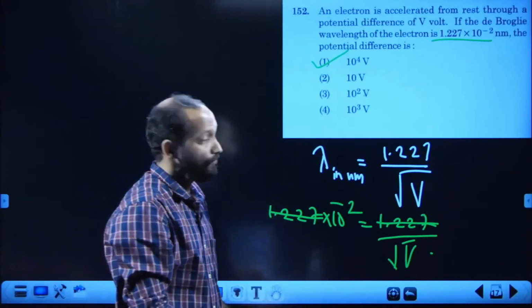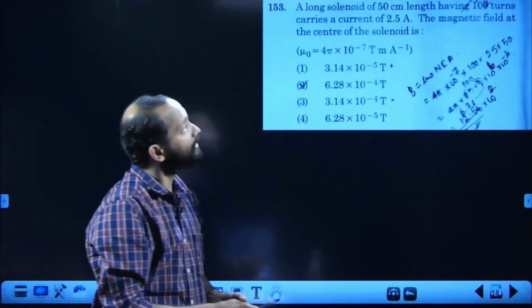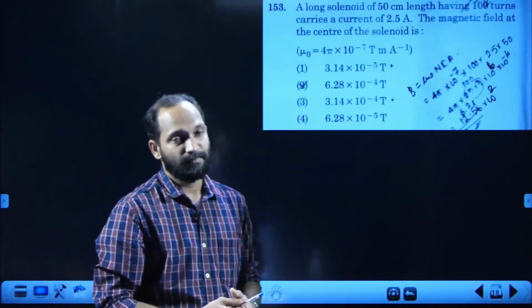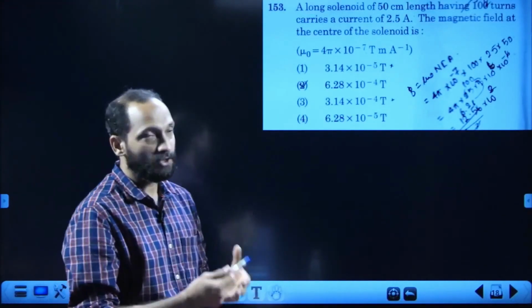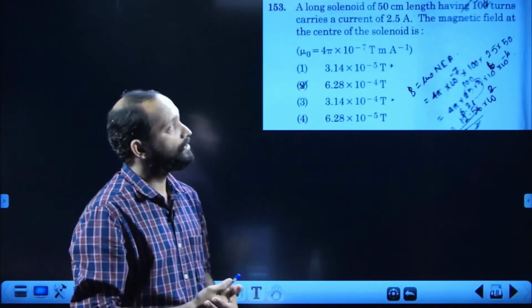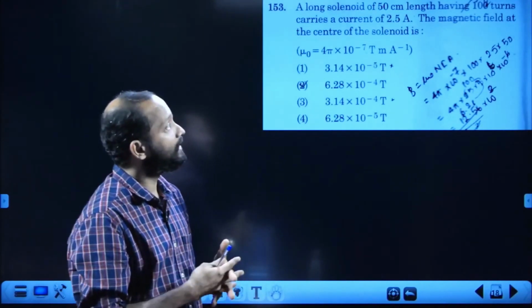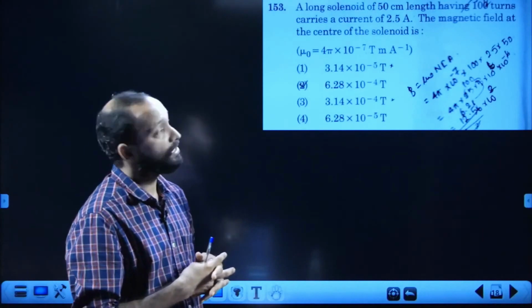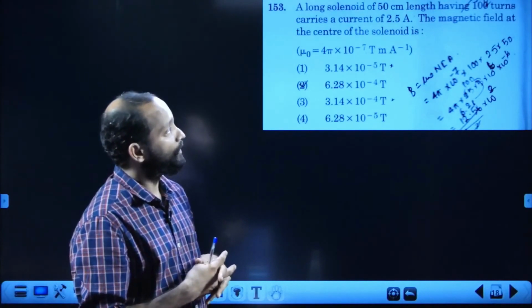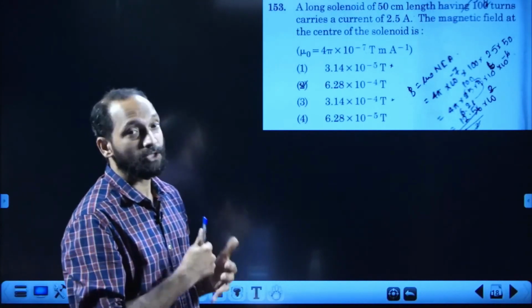Okay, next one is 153. 153 is from moving charges and magnetism regarding solenoid. Solenoid here has turns per unit length, total number of turns 100 and the length is 50 centimeter. Current is 2.5 ampere. Magnetic field at the center of the solenoid.